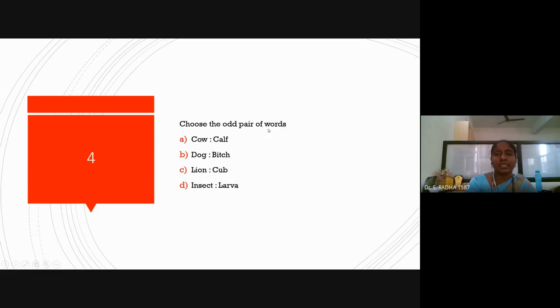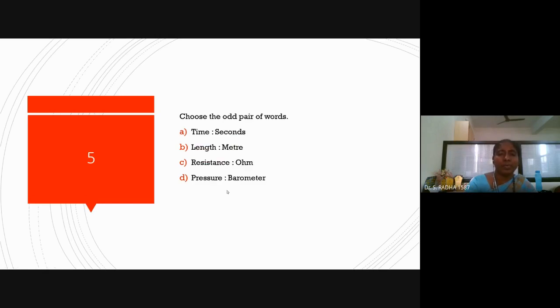Next, in this set, find the odd pair of words. Cow, calf; dog, bitch; lion, cub; insect, larva. Okay. So a small cow is called a calf. A small dog is called a puppy or pup. A small lion is a cub. But option B is wrong. Dog, bitch is written. Insect, larva is correct. The insect comes out from the basic stage, larva. And dog, bitch is the wrong, odd man out pair.